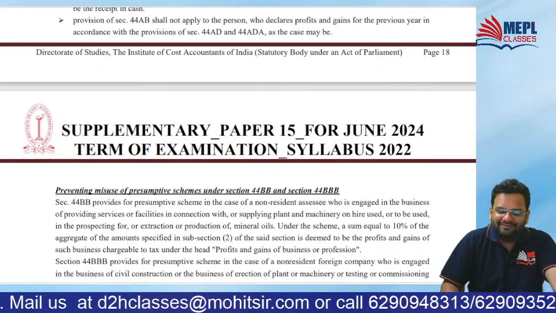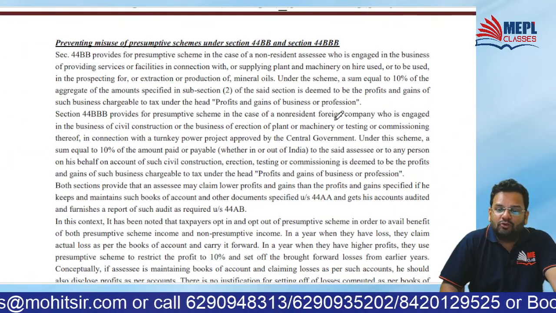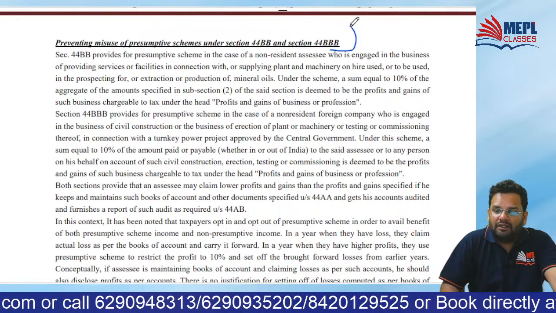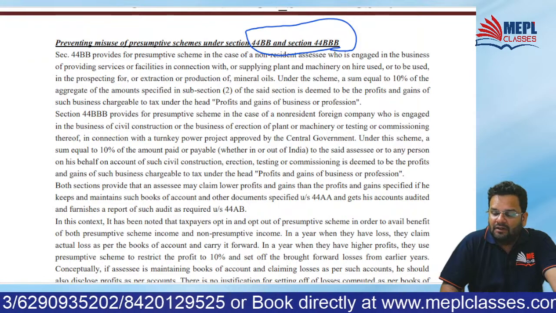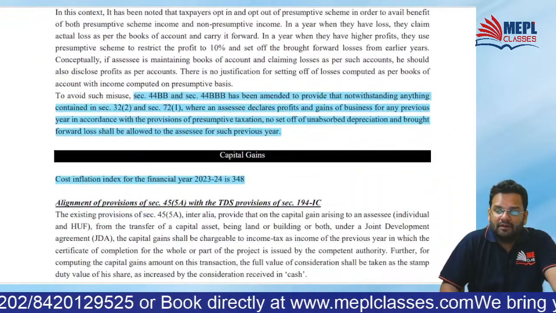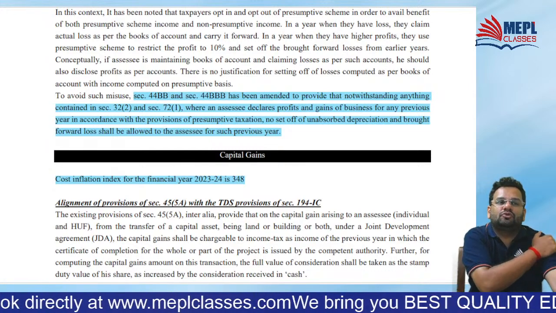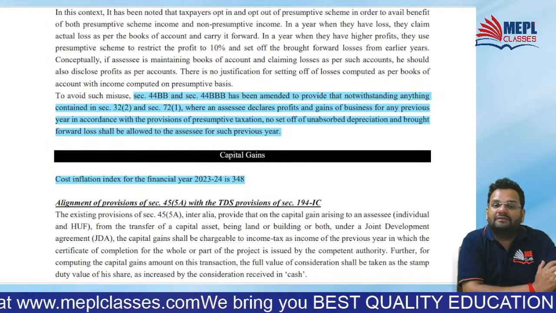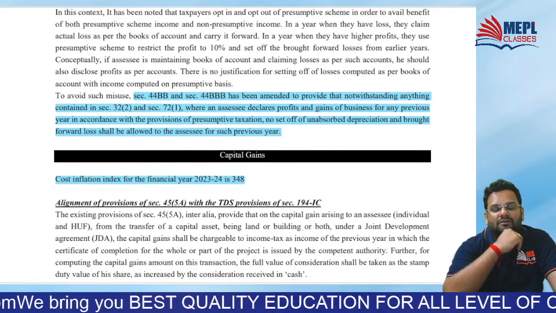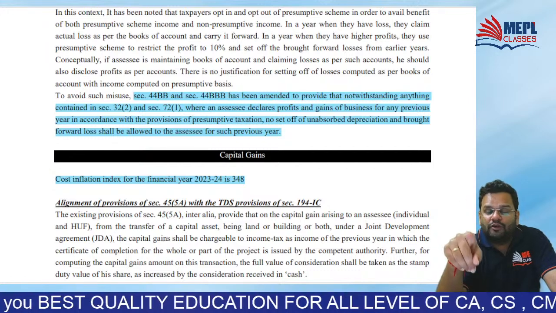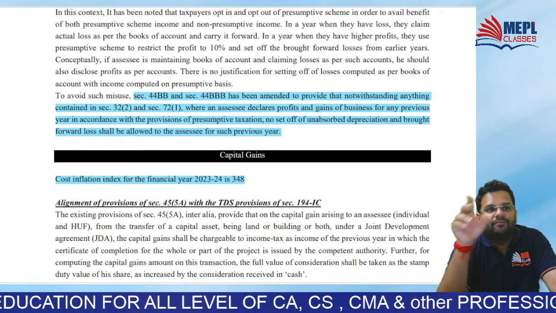clear, all of you? Then, for preventing misuse of the presumptive scheme under 44BB and 44BBB, that is for non-residents, you know what used to happen? People used to carry forward loss. I'm talking about 44BB and 44BBB presumptive taxation.